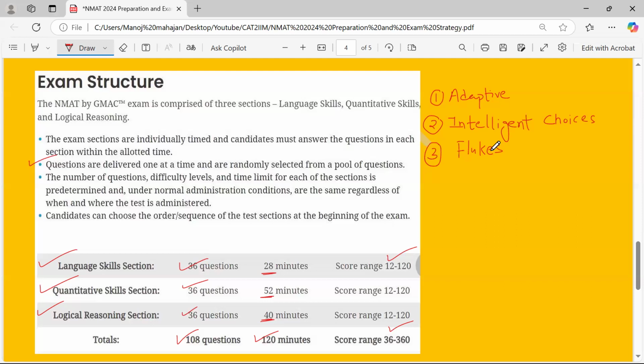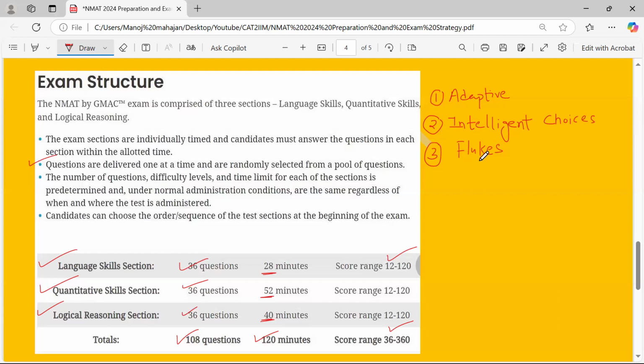What you can keep in mind while going for flukes is that, from whatever you have solved, most of the questions have the answer as A, D or E. Very few questions have B or C as the answer. So in the flukes, you can pick one of the choices, either B or C, for each question which you are unable to figure out at all. So that has to be taken care of.